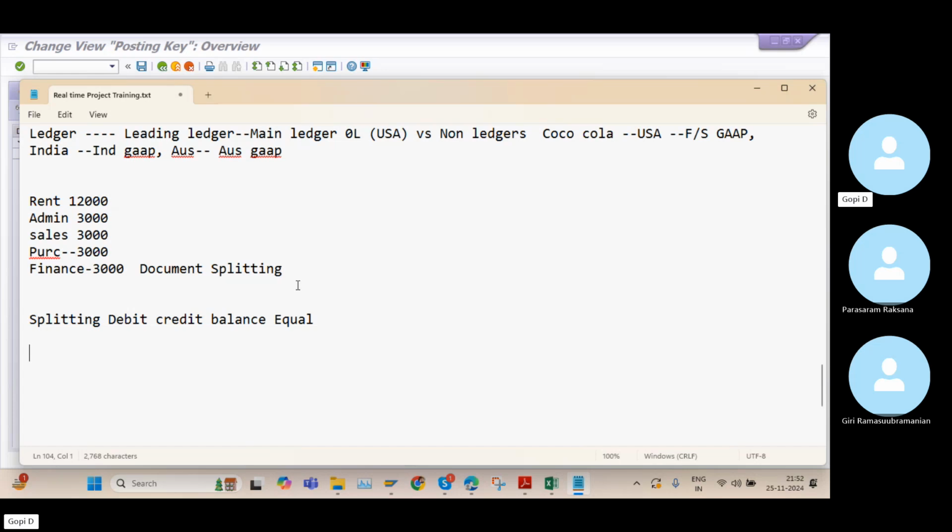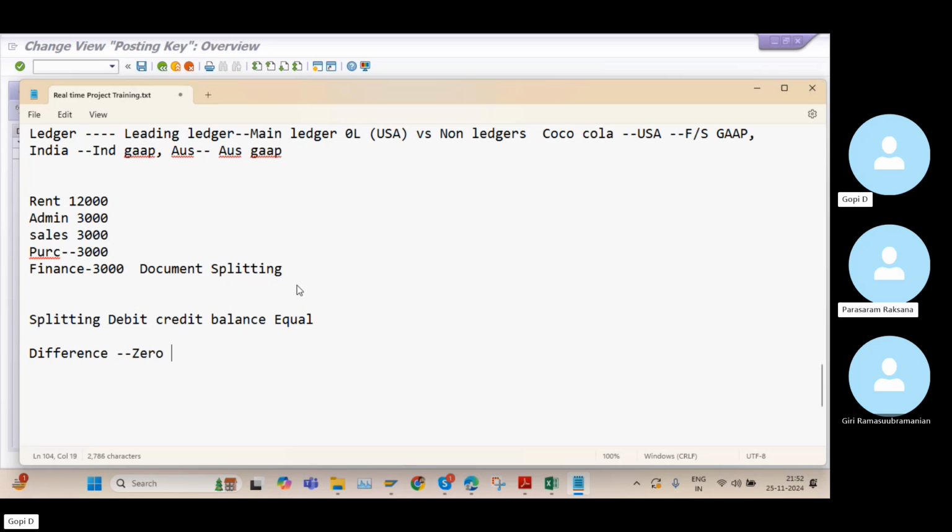It means there is some difference amount either in debit or in credit because of the document splitting, some rounding figures.